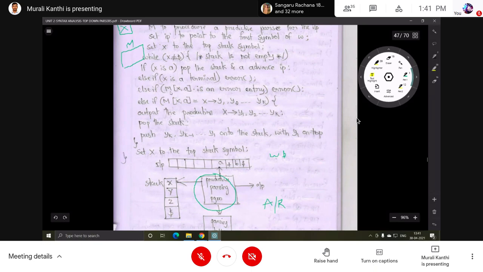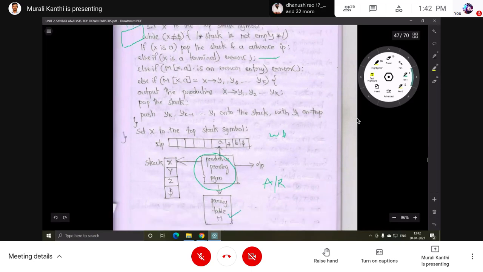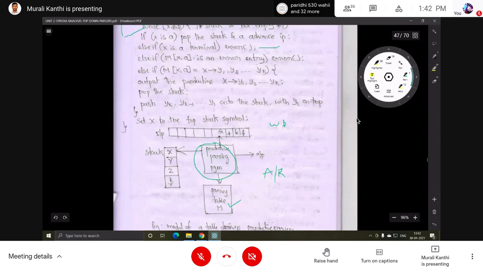Else if X is a terminal and it is not matching with the input symbol, then that is an error. Next, else if M[X, A], that is the stack symbol with the input symbol, has some entry in the table, some data is there in the table.